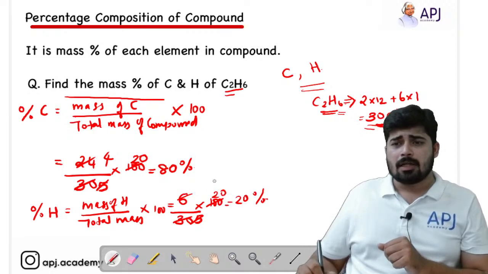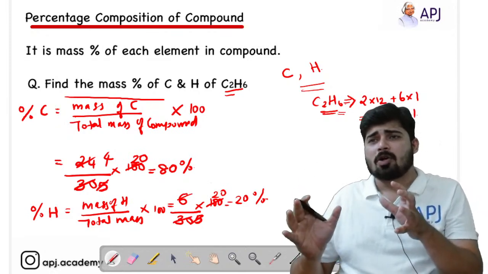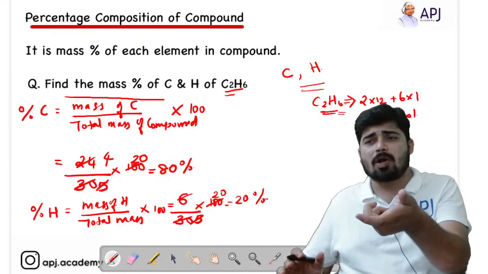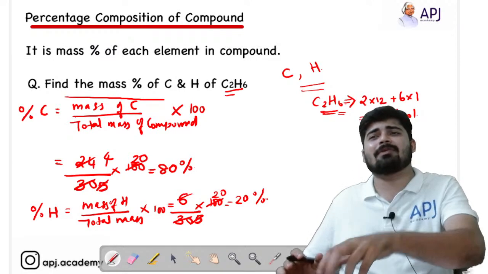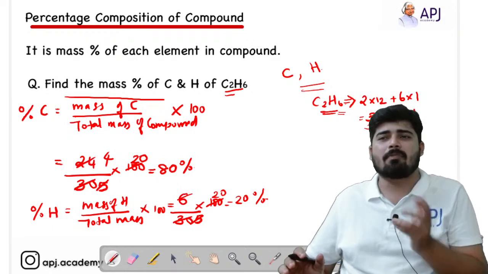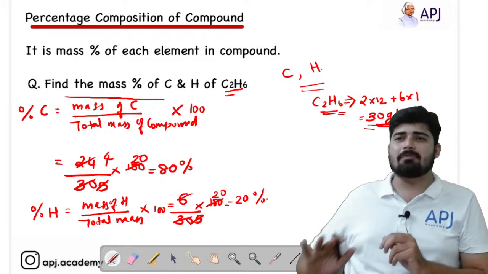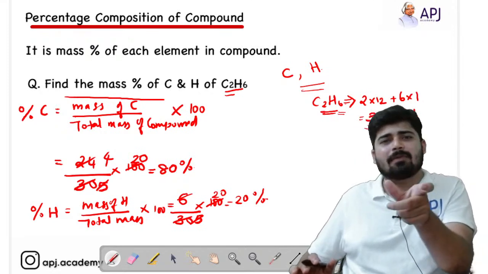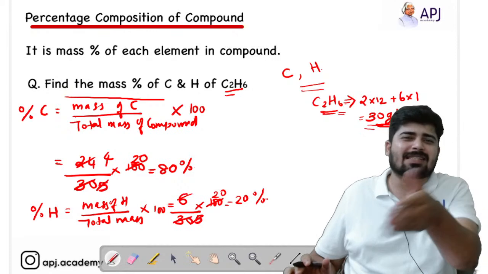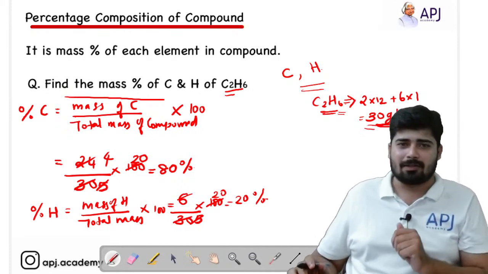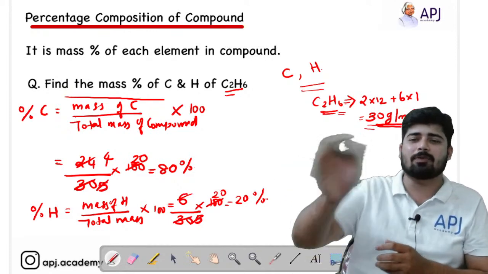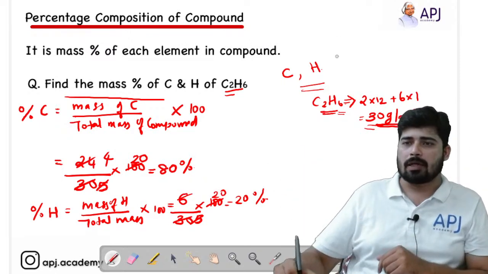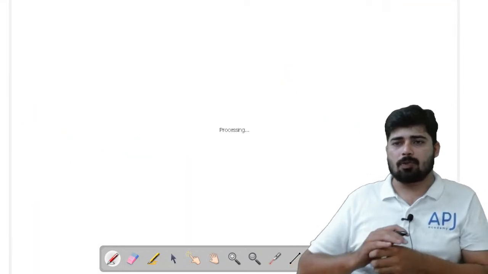See students, if you are considering the total mass of a compound as 100% and there are only 2 elements, and one element is contributing 80%, then the next element will obviously contribute 20%. That's a common logic, right? So if there are only 2 elements, then simply find the percentage of one of the elements, and you can find the other element by just subtracting that value from 100. That means 100 minus 80 will give you the percentage mass of hydrogen. So anyway, you can do it both ways, right? Okay, now let's move on to the next one.